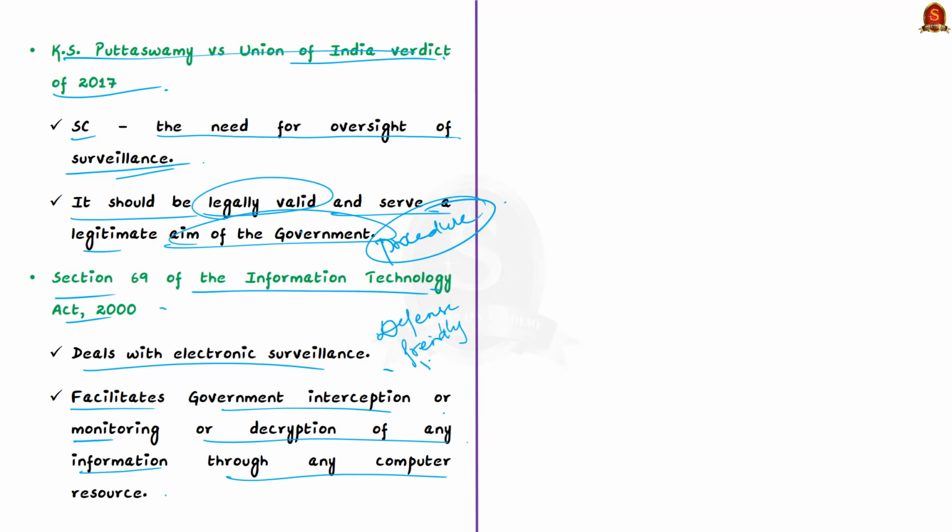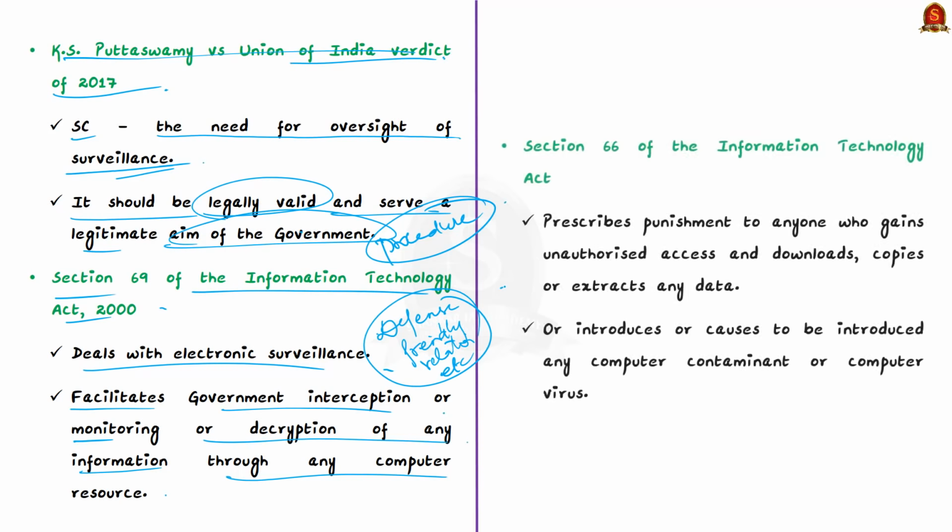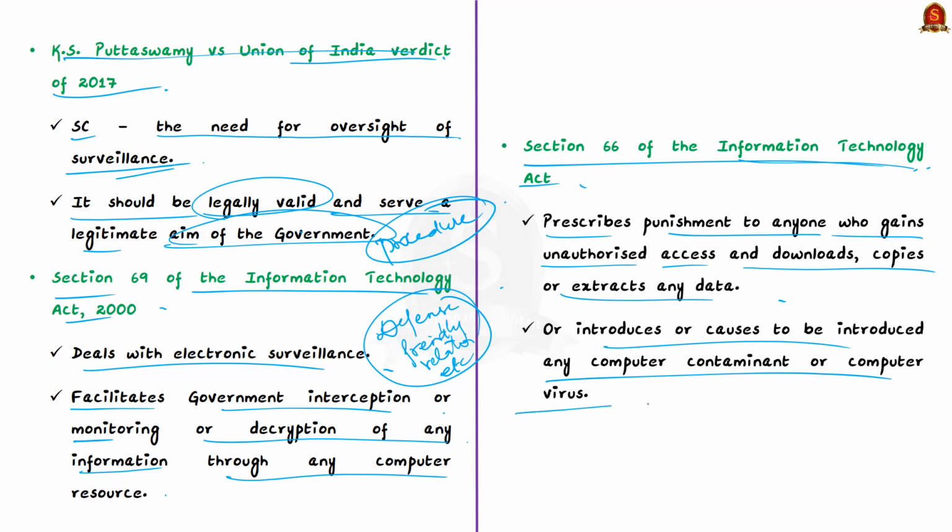Finally, it is said that the use of Pegasus is illegal as it constitutes unauthorized access under Section 66 of the IT Act. Section 66 of the IT Act prescribes punishment to anyone who gains unauthorized access and downloads or introduces or causes to be introduced any computer contaminant or computer virus.